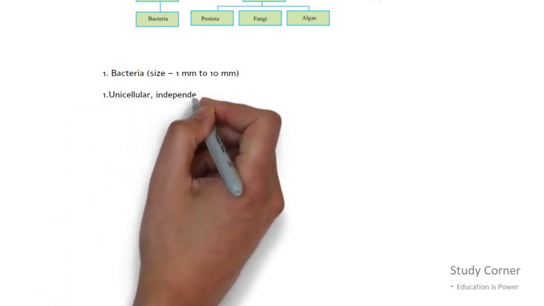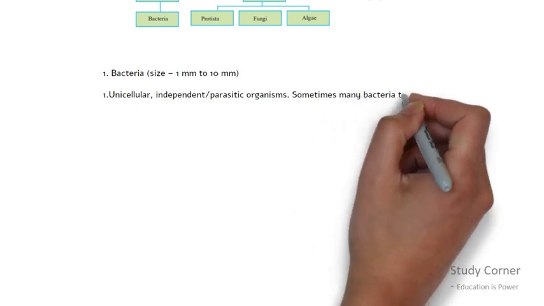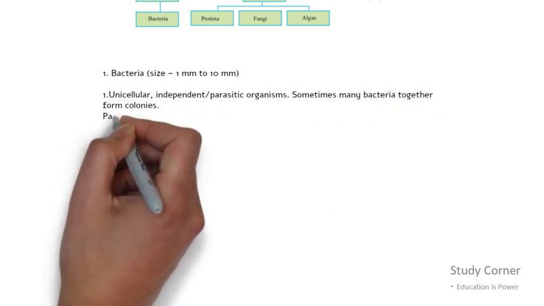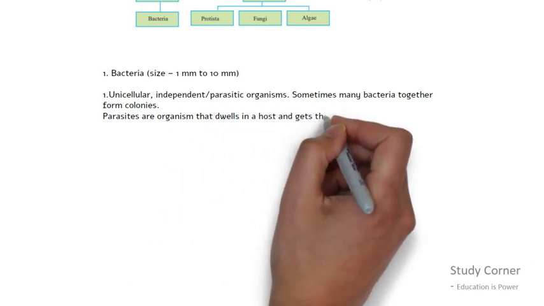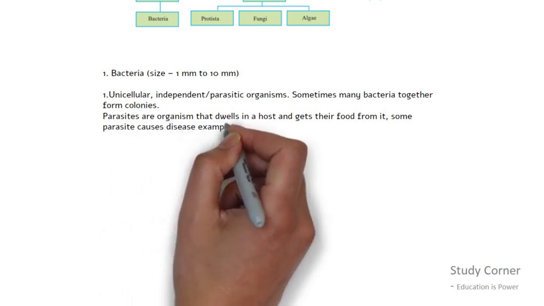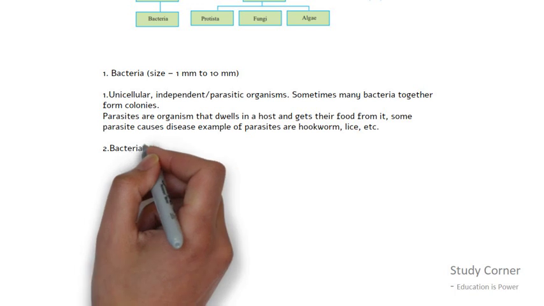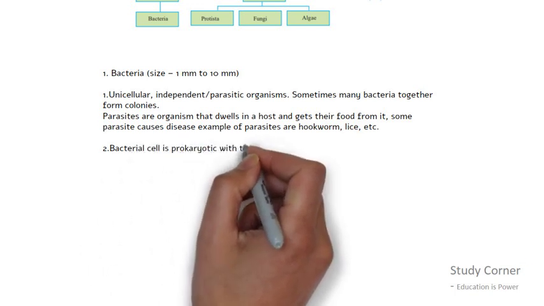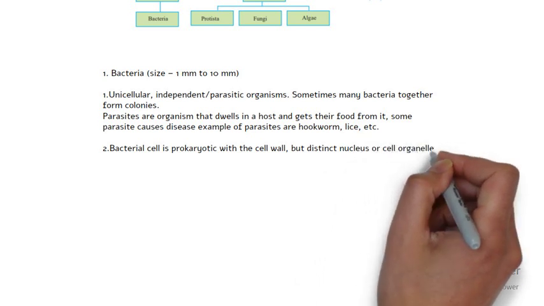Let's study about bacteria. Bacteria can be of size 1 millimeter to 10 millimeter. Bacteria are unicellular. They can be independent or parasitic organisms. Sometimes many bacteria together form colonies. Parasites are organisms that dwell in a host and get their food from it. Some parasites cause disease. Examples of parasites are hookworm, lice, etc.